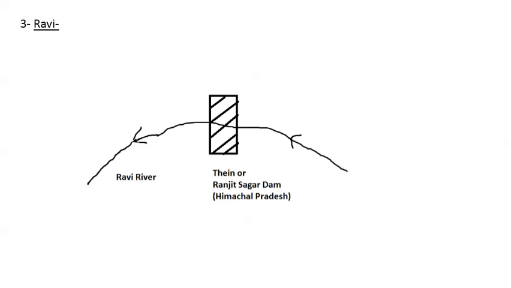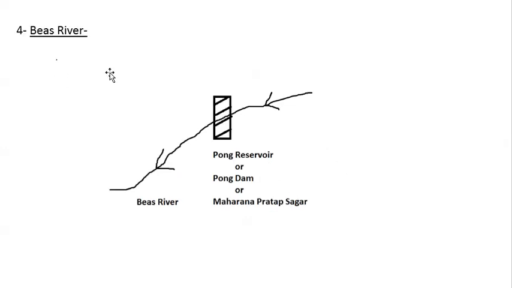The next river that we will study now is river Bias. River Bias originates near Rohtang Pass in Himachal Pradesh, and one important dam or reservoir on this river is Pong Reservoir or Pong Dam or Maharana Pratap Sagar. So these are three names of the same dam, and this is the same river Bias. It meets Satluj at Harike that we have discussed, and so this is all about this river.